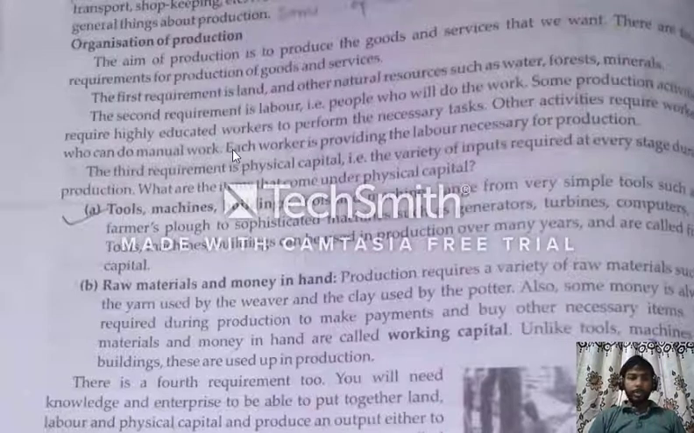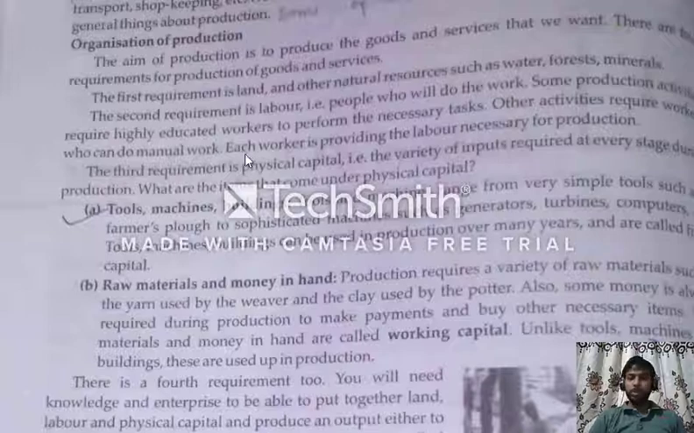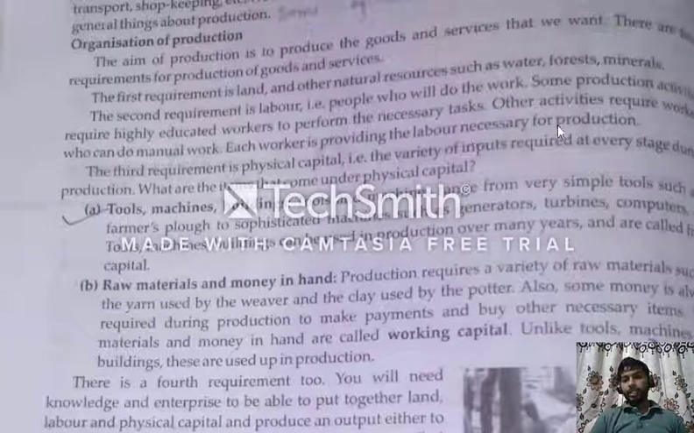Other activities require workers who can do manual work. Also, the remaining works can be done by workers who can do manual work. Each worker is providing the labor necessary for the production.